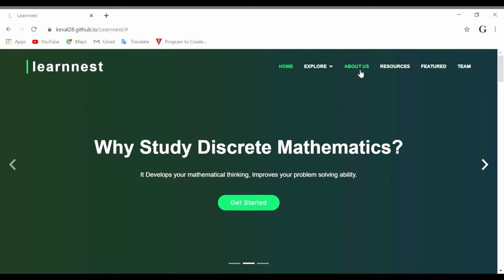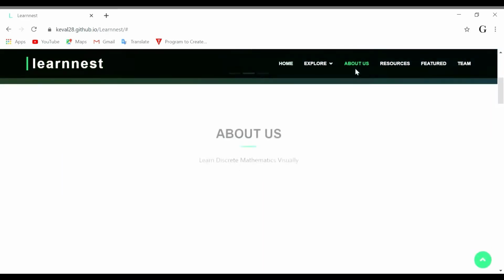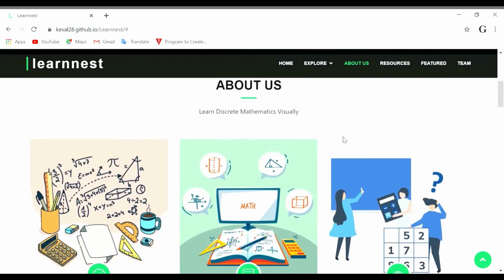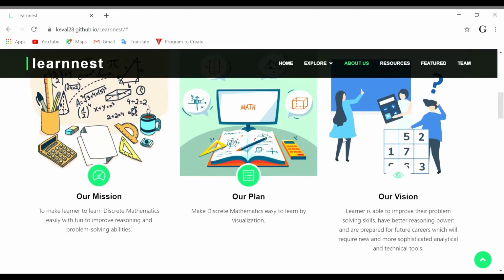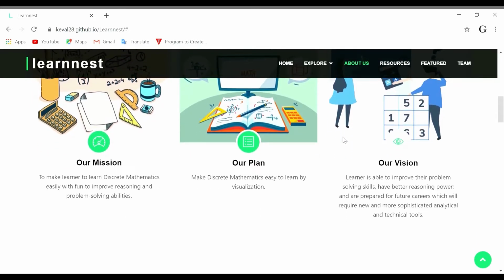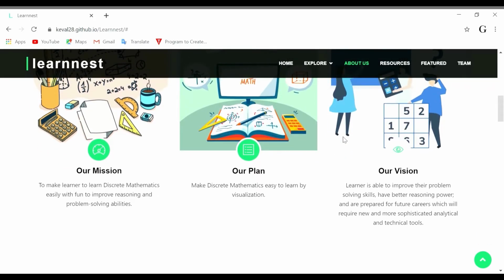So let's see what our main motive is. Our main motive and mission in preparing this website is to make learners learn discrete mathematics more easily, with fun, improving reasoning and problem solving ability. Our plan is to make discrete mathematics easier to learn through visualization. Our vision is to improve their problem solving skills and give them better reasoning power. This is the method to learn discrete mathematics visually, and hence it is a user friendly device.